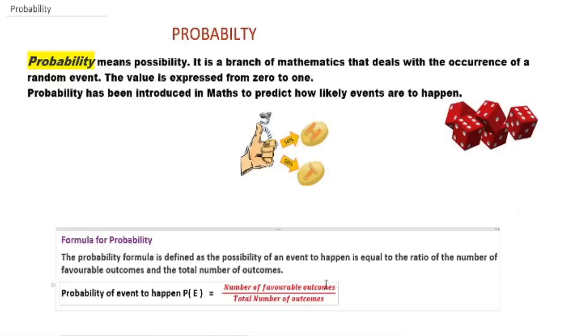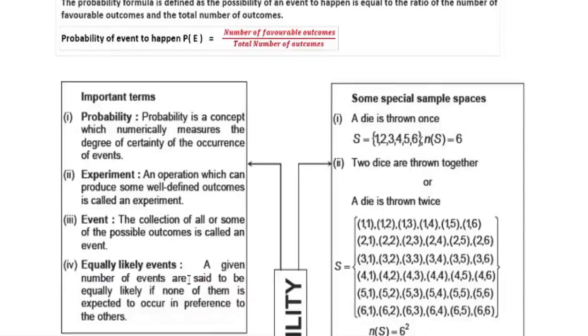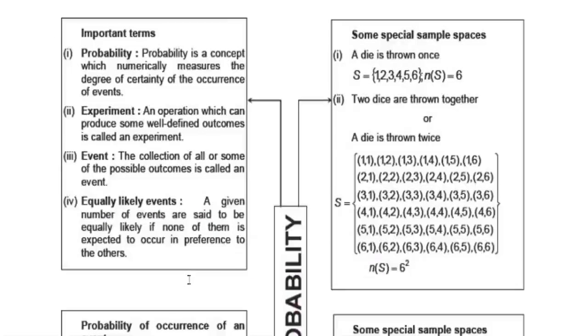So some terms are here: outcomes, events. So we can see those particular terms. Here we have a discussion about these different terms related to probability. The first one, the probability itself. Probability is a concept which numerically measures the degree of certainty of the occurrence of events.